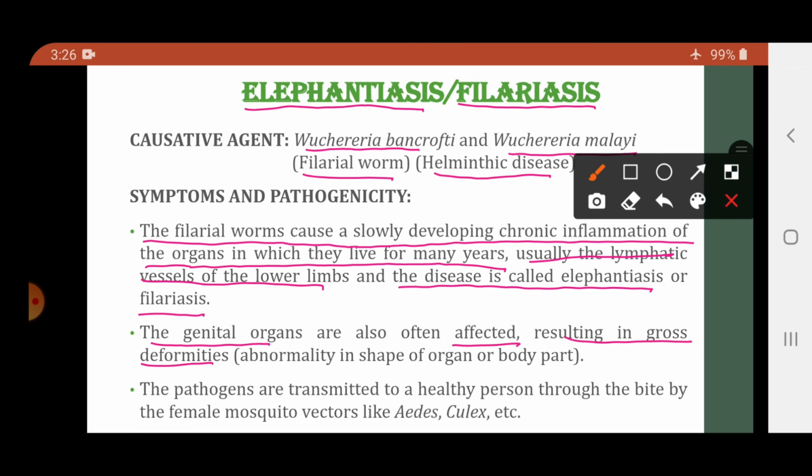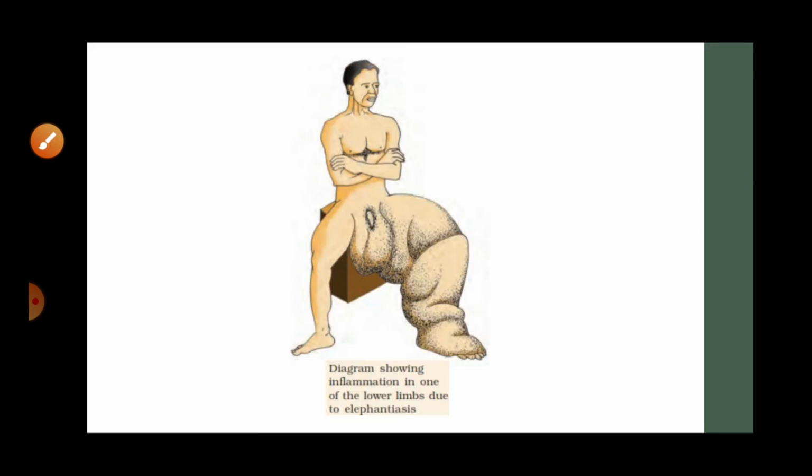Now how is this disease transmitted? The pathogens are transmitted to a healthy person through a bite by female mosquito vectors like Aedes, Culex, etc. So basically the female Aedes or female Culex mosquito contains this particular pathogen, and when this mosquito bites a healthy individual, they may get this disease.